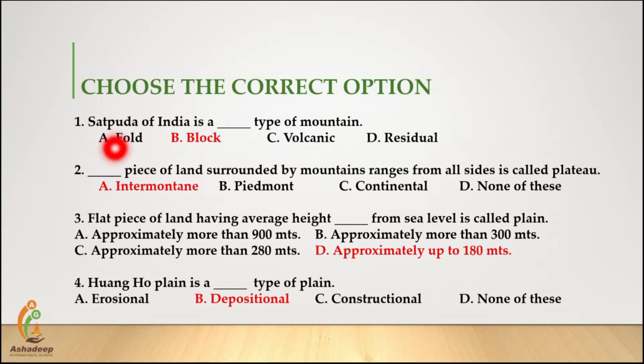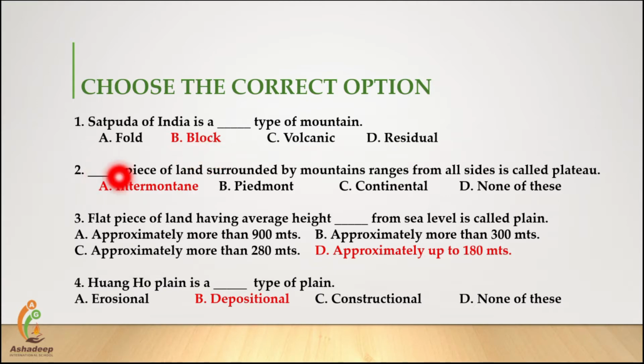First one, Satpura of India is a dash type of mountain. Options A, fold, B, block, C, volcanic, or D, residual. Correct answer is option B, block.